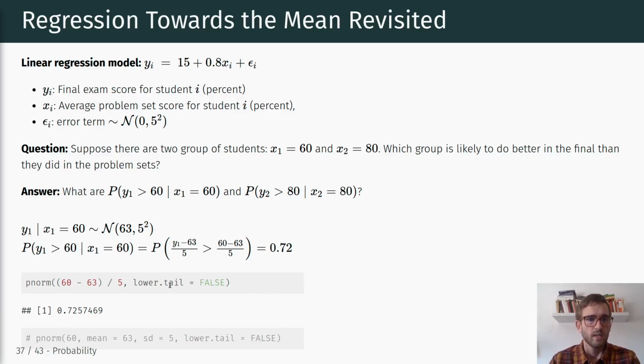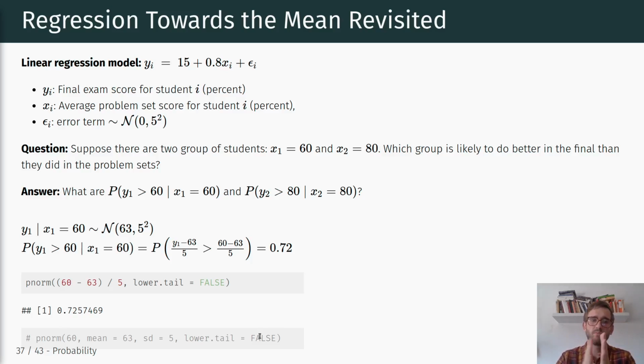Okay. Rather than z-scoring in R, we could also use the pnorm command slightly differently, where we basically just look at the probability of observing a value larger or equal to 60 of a normal distribution that has a mean of 63 and a standard deviation of 5. The argument here, lower.tail equals FALSE, implies that we're looking at the inverse rather than looking at values being equal or smaller to 60.